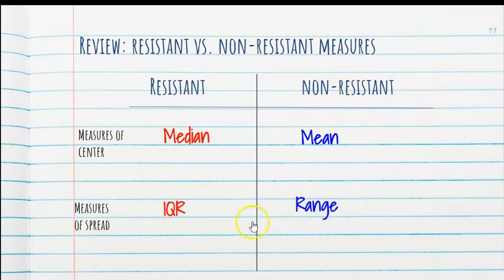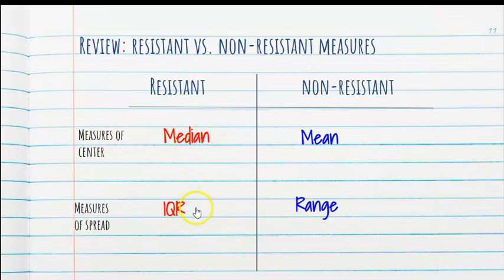Now, why do you need to know this? Well, when you're doing SOCS, you need to determine which measure for C and which one for S you need to use. And it's based on the shape of the distribution. If the distribution is skewed at all, you want to use the resistant measures. If it has any skewedness to it, you want to use the resistant measures.